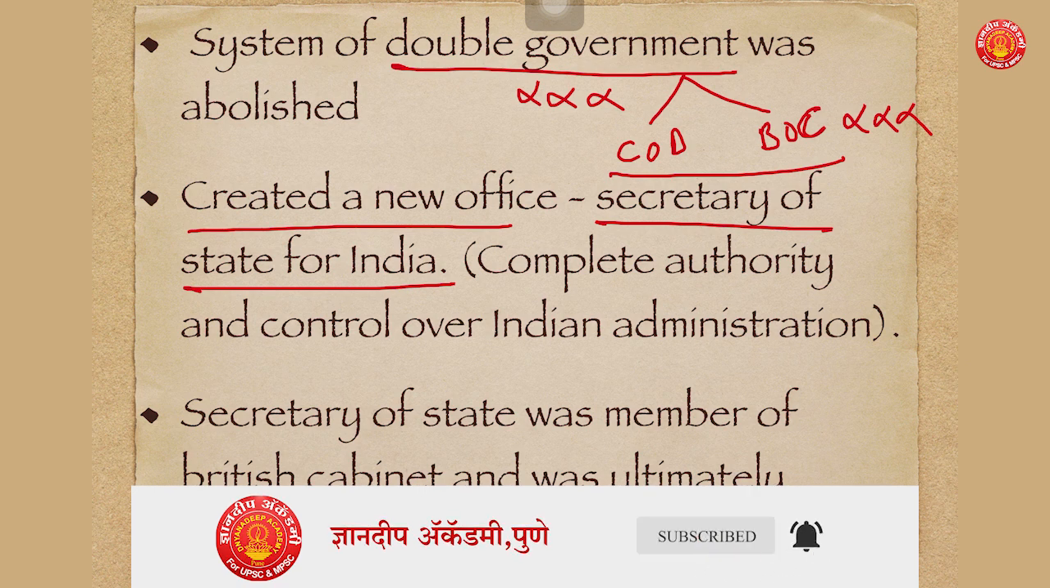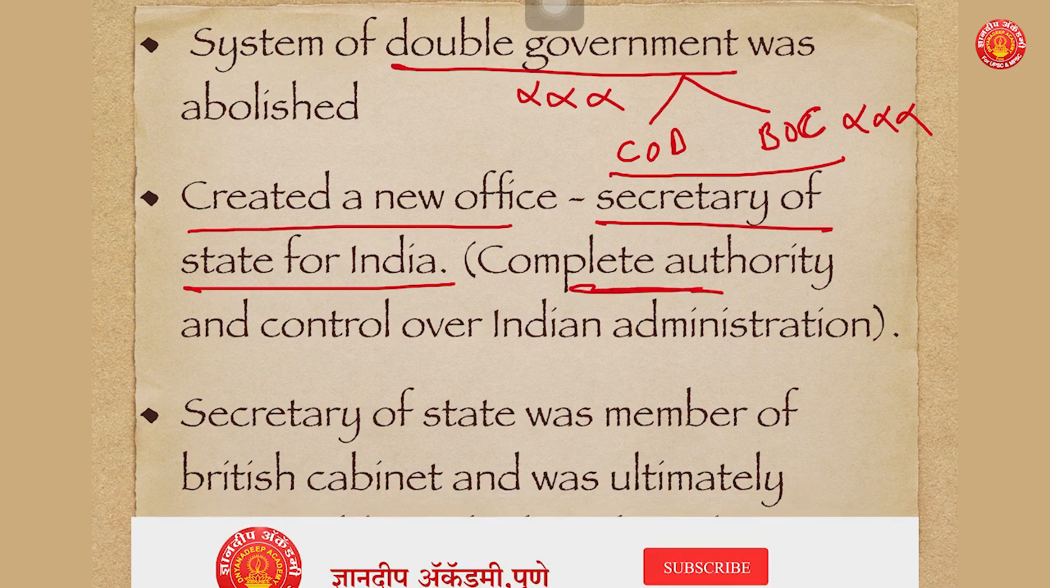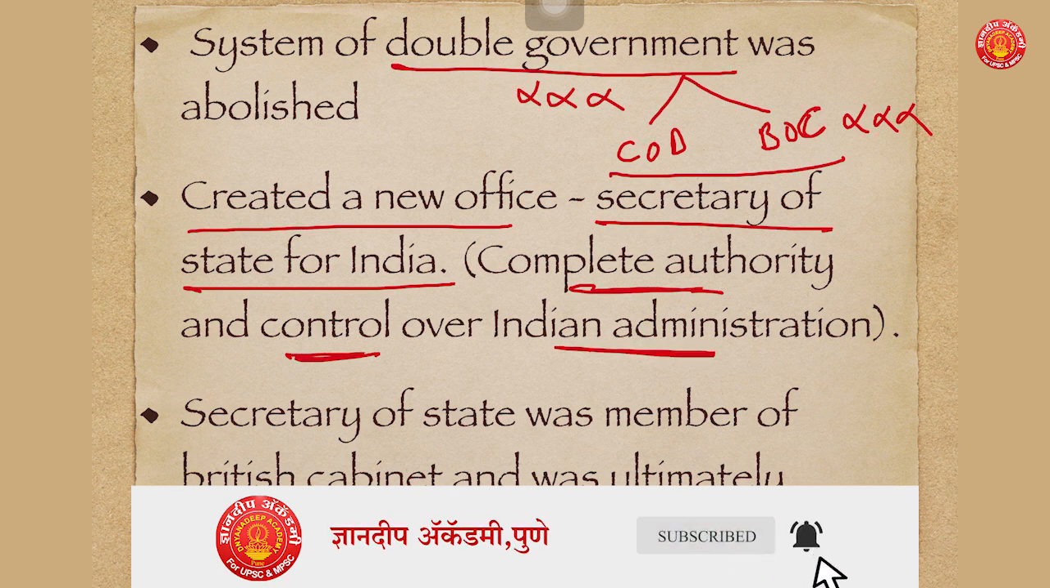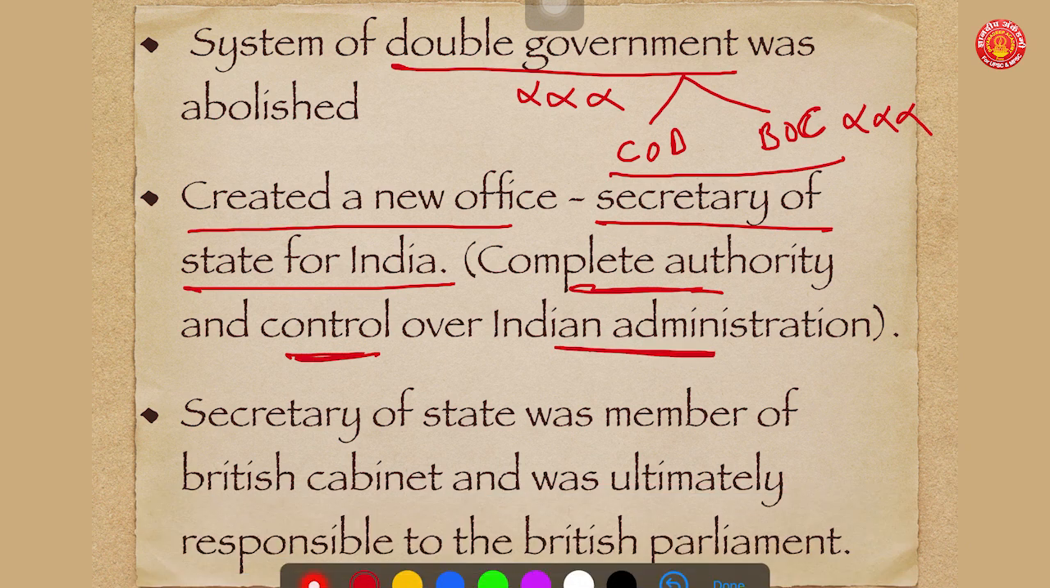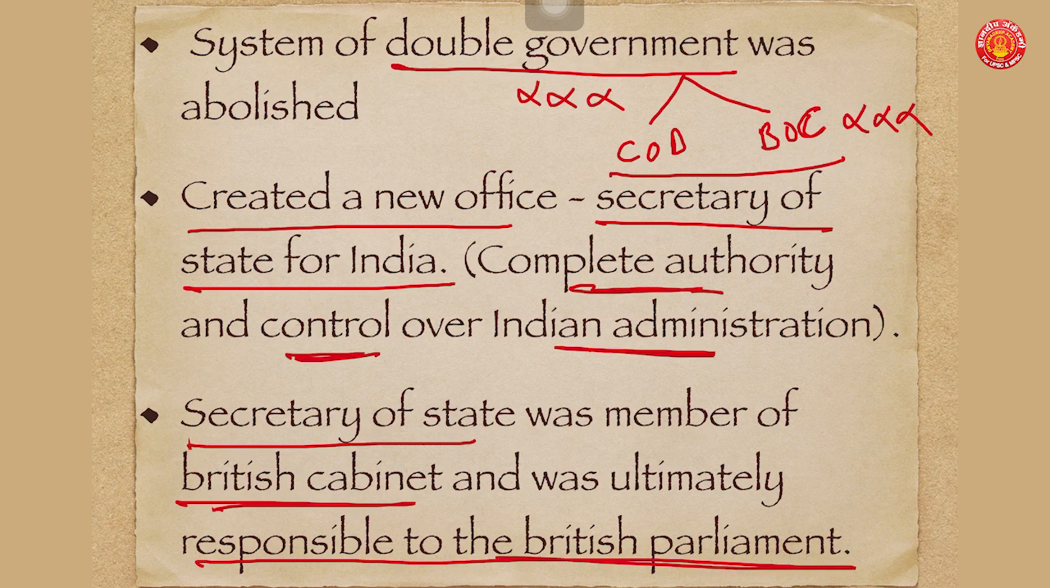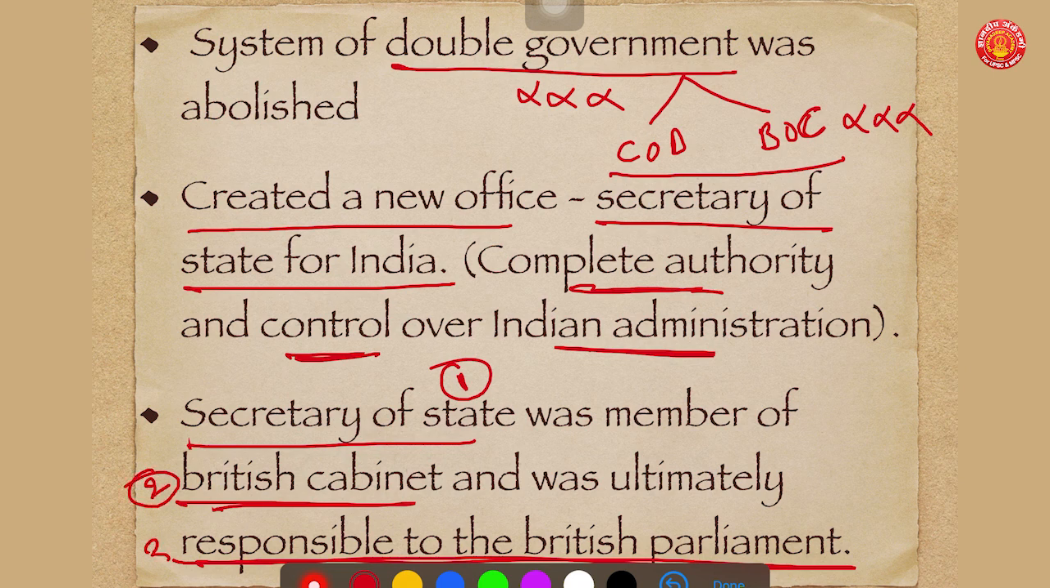The Secretary of State for India had complete authority and control over the Indian administration, and to exercise this control he was assisted by his council. We will see its composition later on. Before that, these three points are very important: the Secretary of State had full control over Indian administration, he was a member of the British cabinet, and he was responsible to the British Parliament only.